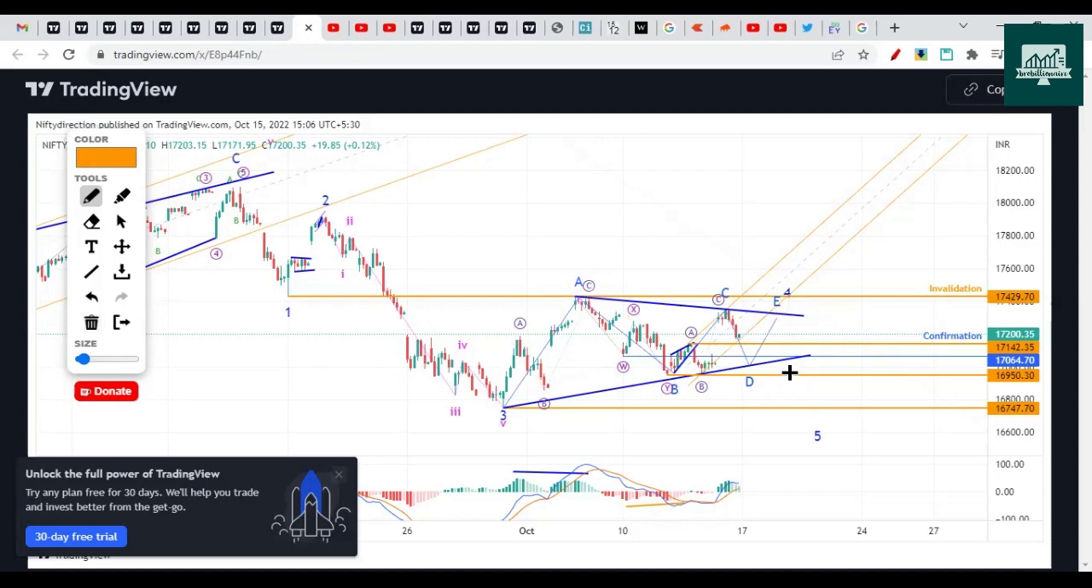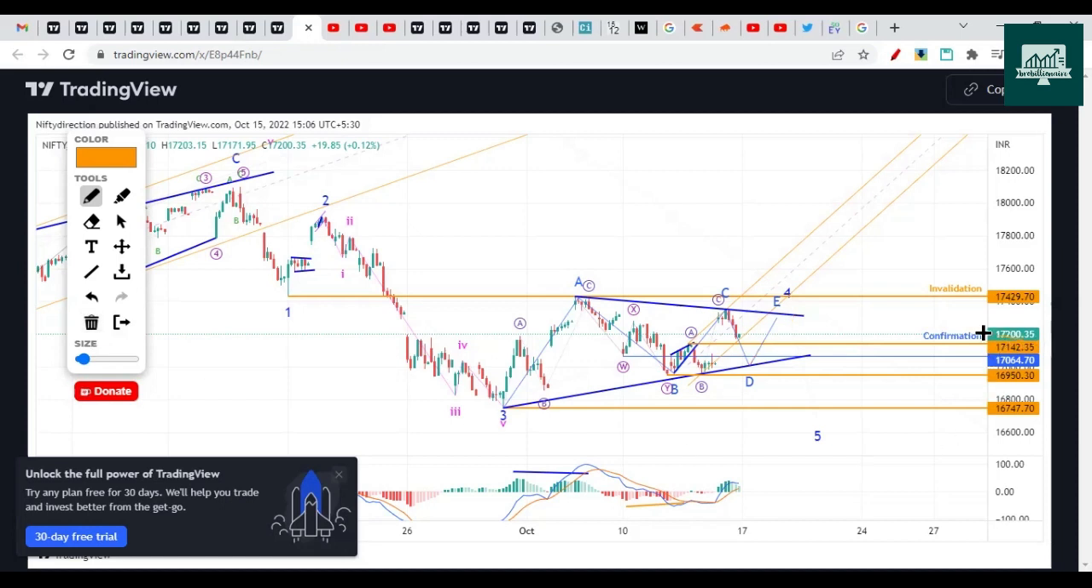As of now, we cannot confirm whether it's a triangle or not, because until it bounces from this trend line and starts to give an indication that the E wave is in progress, we cannot say for sure that it's going to make a triangle.